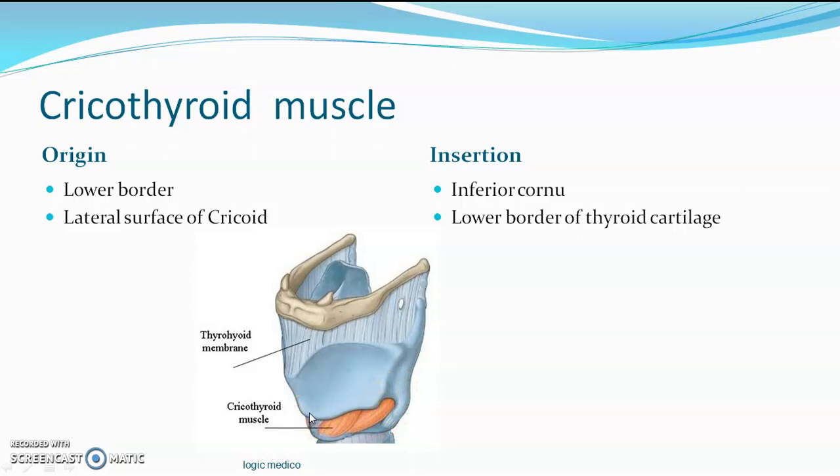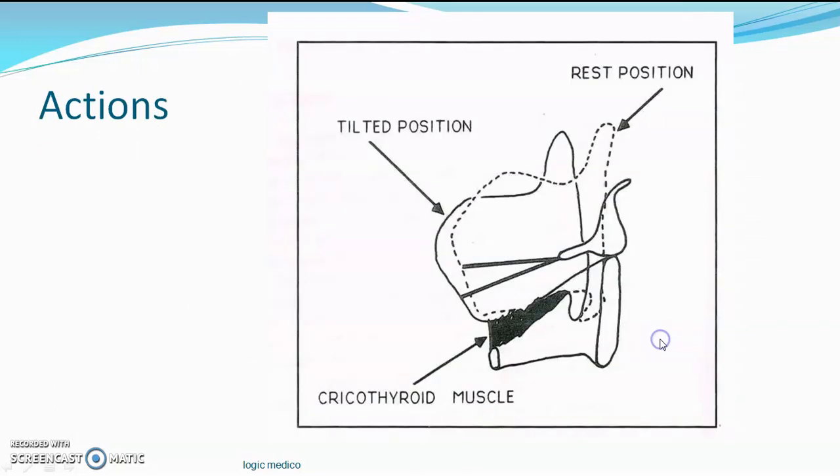So origin is from cricoid only, right? Insertion is thyroid, therefore the name is cricothyroid. Lower border and lateral surface of cricoid, insertion inferior cornu and the inferior margin of the thyroid cartilage. So what is the action of this muscle?